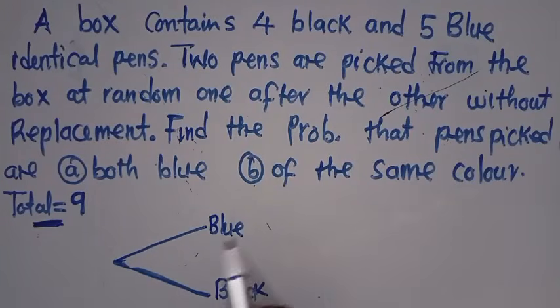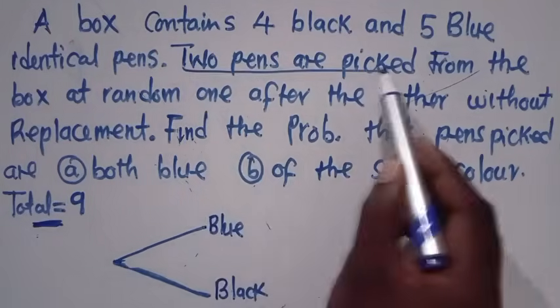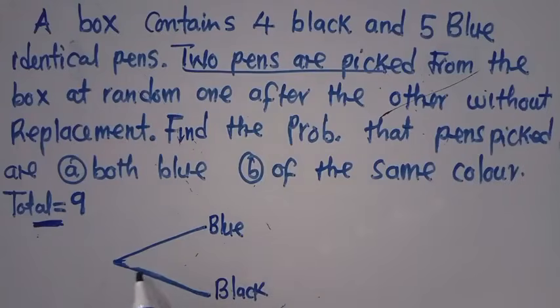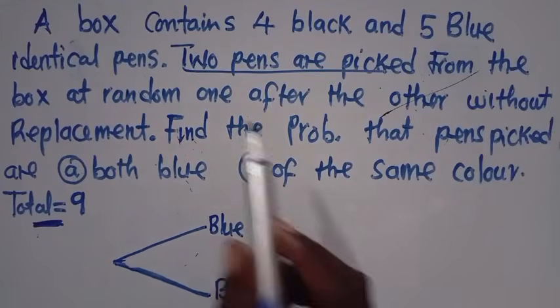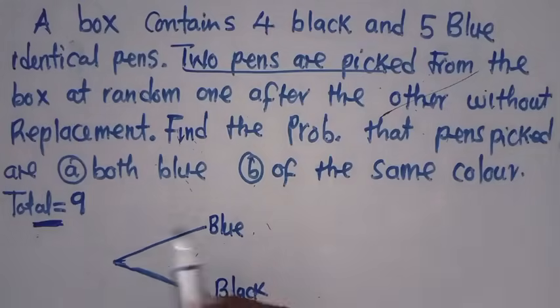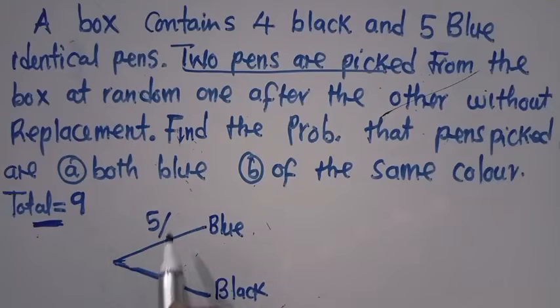So the probability that it is blue. This is the first selection. The question says 2 pens are selected. For the first selection, how many blue pens are we given? 5. You say 5 over the total number, which is 9. Then you go to black.